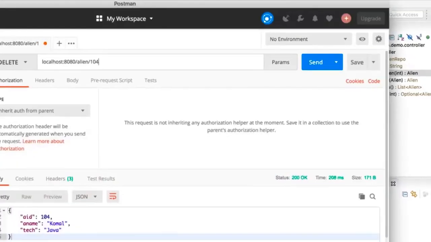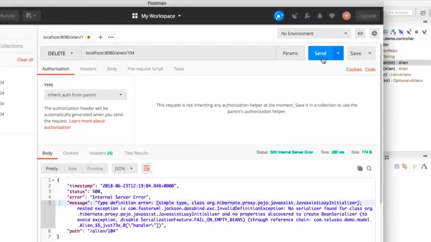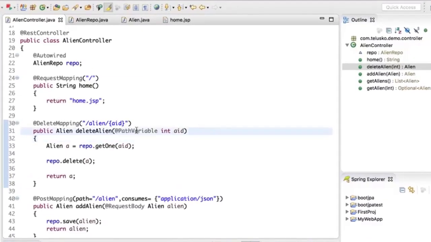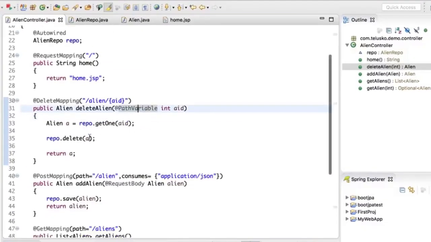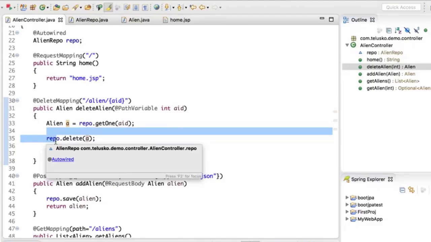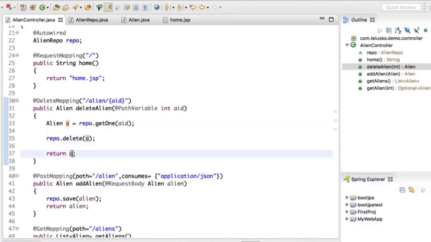Okay, let's go back to Postman and now click on send. Oh, we got an error. So I guess what is going wrong here is, since we are deleting the data, of course the object will vanish, right? And when you have this A here, it is still in a persistent state. That's why when you try to delete that data, it is lost, and once you have lost the data, how can I return that? I guess that's the issue. Again, we'll do more research on this later, but this is what we are facing now.